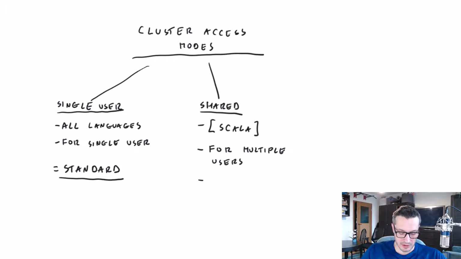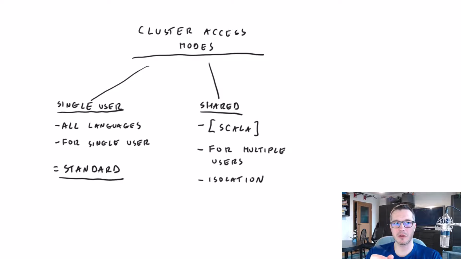Furthermore, it allows for isolation of those users. So let's imagine that we've got 10 data engineers and one of them runs a workload that requires a lot of resources. So it might use all of the cluster power. And in this shared mode, it is handled by Databricks.